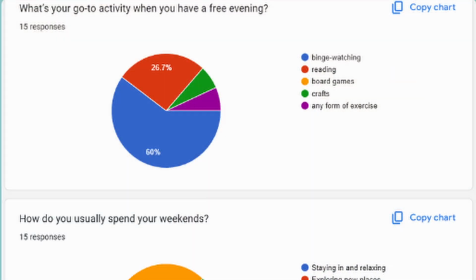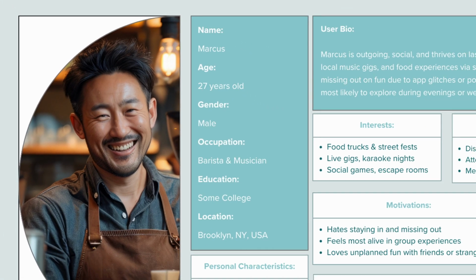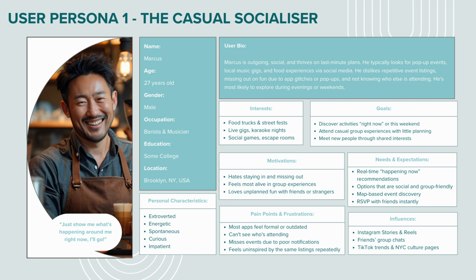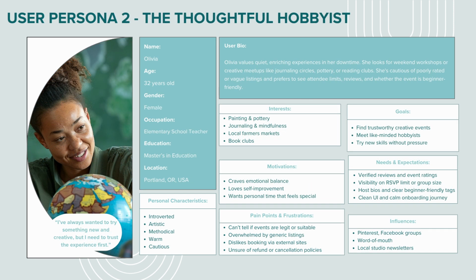When asked about their go-to activities, binge watching, reading, and gaming were their top choices. Interestingly, 73% expressed interest in using an app to discover local events or hobby clubs, showing strong demand for a more curated and social approach to leisure planning. Finally, our research helped us to develop two core user personas and empathy maps. One was Marcus, the casual socializer who craves spontaneous group activities. Two was Olivia, the thoughtful hobbyist who values trust, clear information, and beginner-friendly experiences.